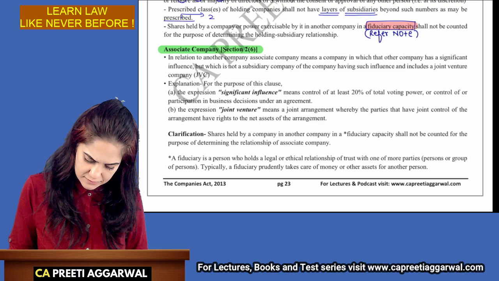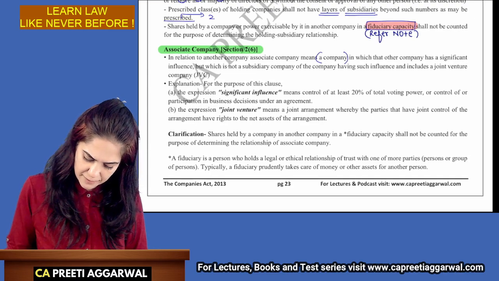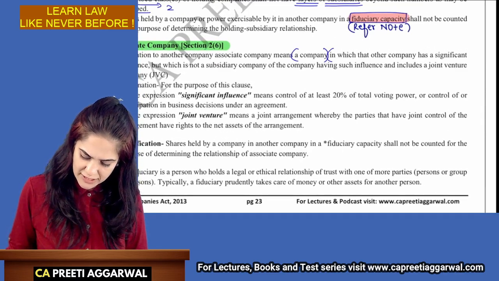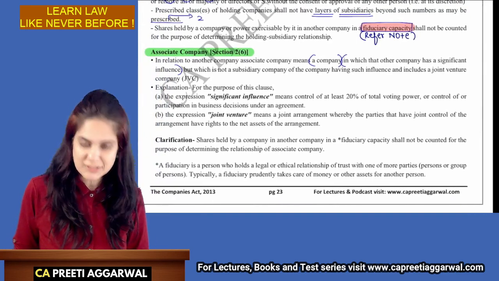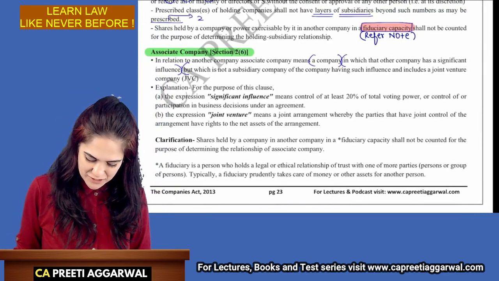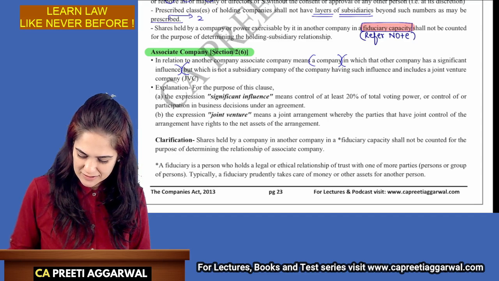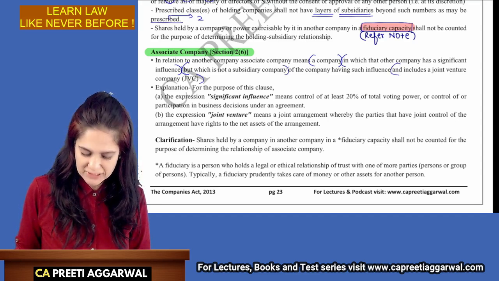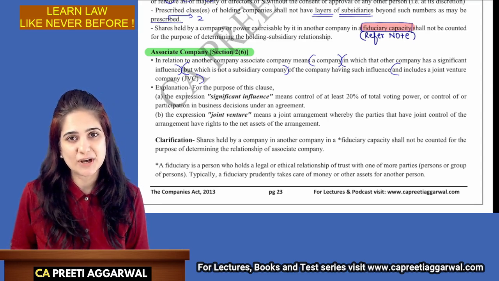Associate company: a company in which that other company has significant influence, but which is not a subsidiary company, and it includes a joint venture company. See how easy it is to learn the definition now.